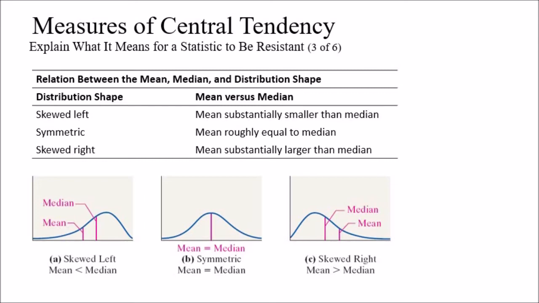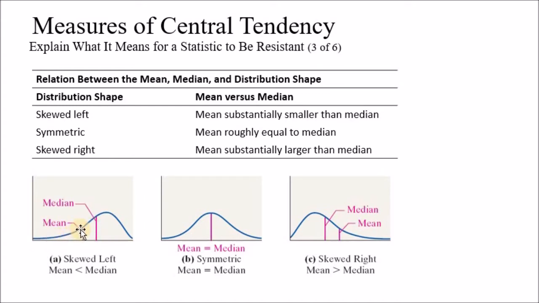And let's look at the graph here. This is the graph to show you what I was just explaining. If the data was skewed left, then the mean is substantially smaller than the median. If the data was symmetric or normally distributed, then the mean roughly is equal to the median. If the data was skewed right, then the mean is substantially larger than the median. And that is because of extreme values that we have in the tail.